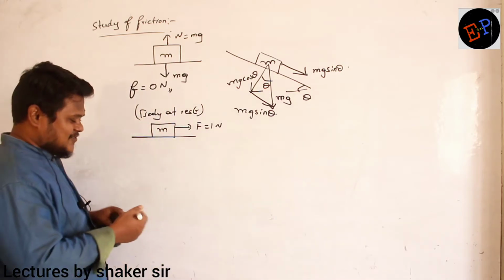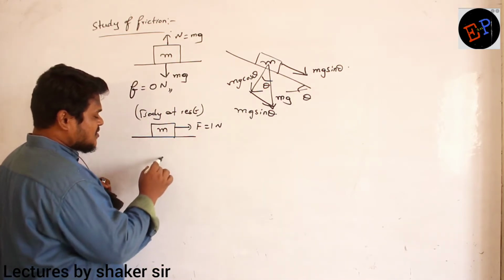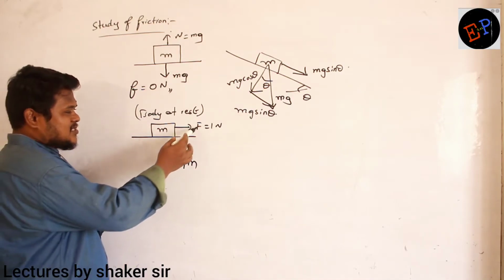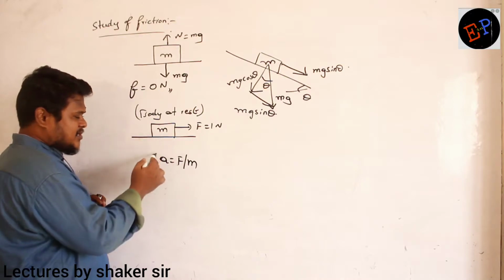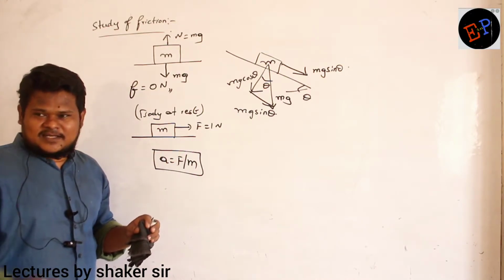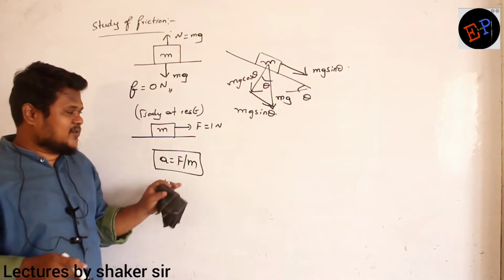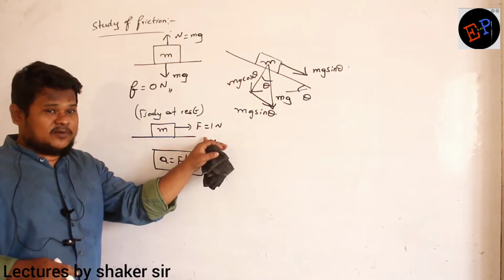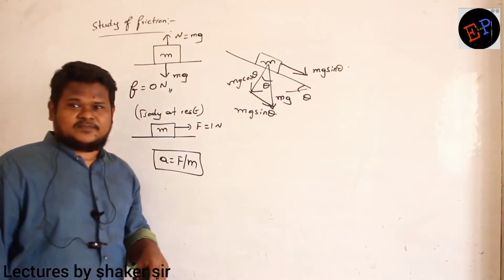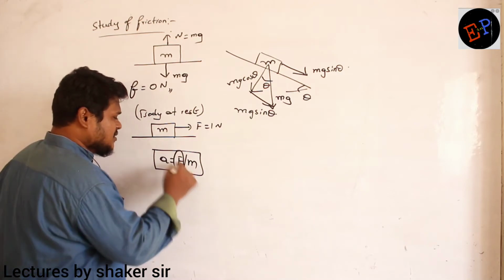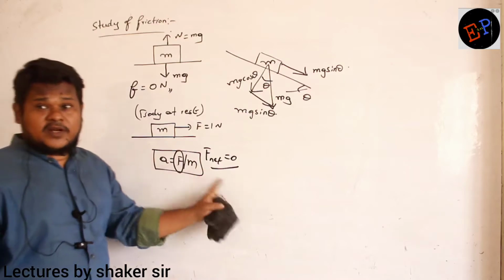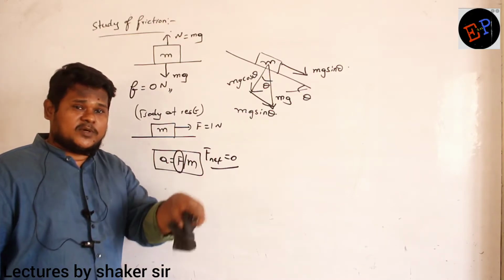See, there is no relation of mass here. According to Newton's law, a is equal to F by m. Already we have studied, no? So force I am applying, no? Mass is there. So definitely acceleration must be produced. Correct, no? But here I am applying 1 Newton force, but still body is in rest position. How is it possible? It is possible only when the net force becomes zero. That's all, no? When net force becomes zero, then only body will be in rest position.